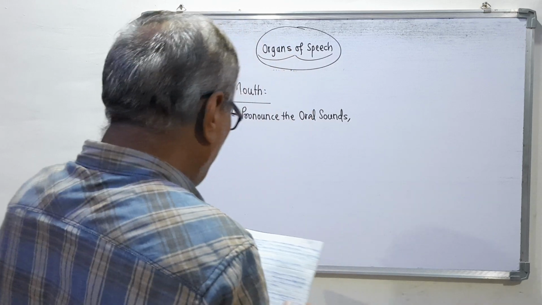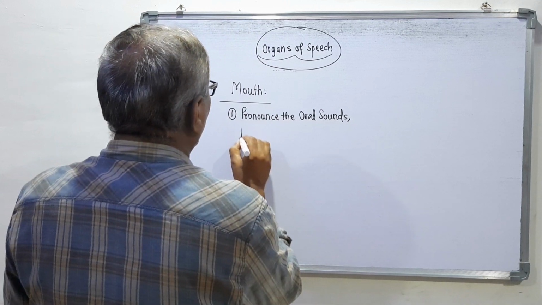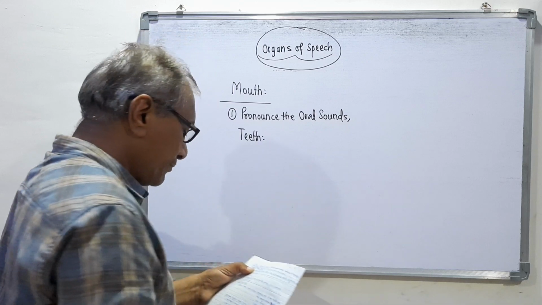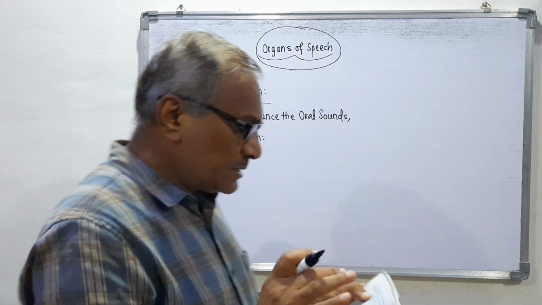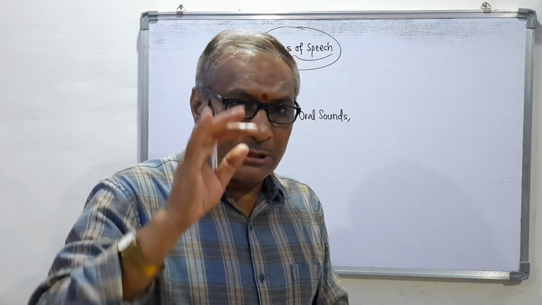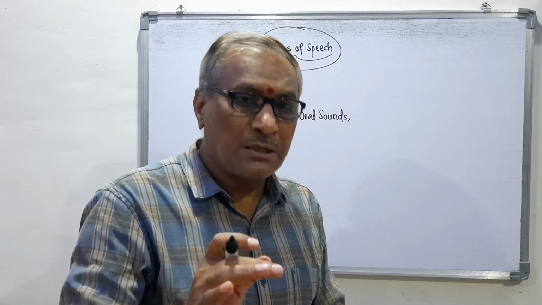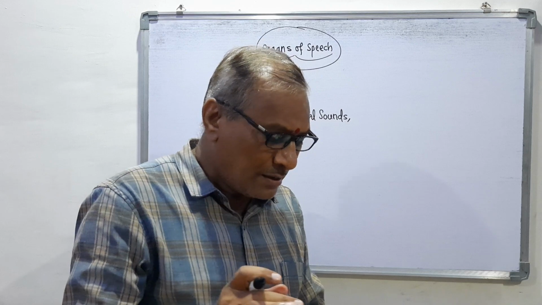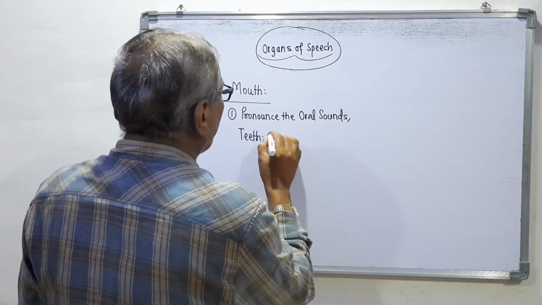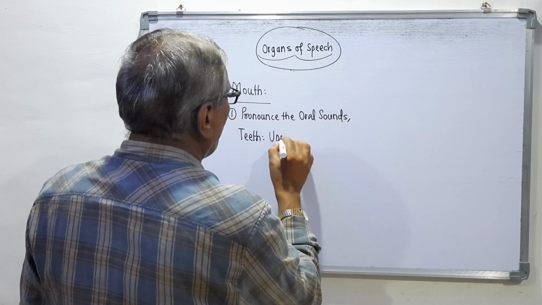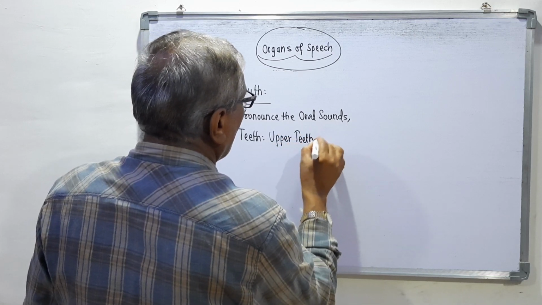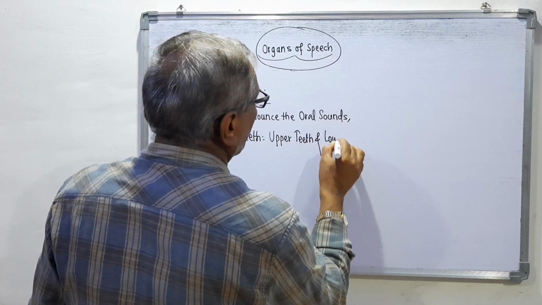So the first part is the teeth. These teeth are divided into upper teeth and lower teeth.